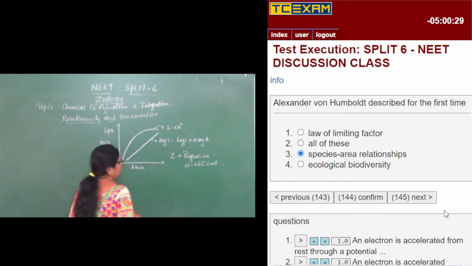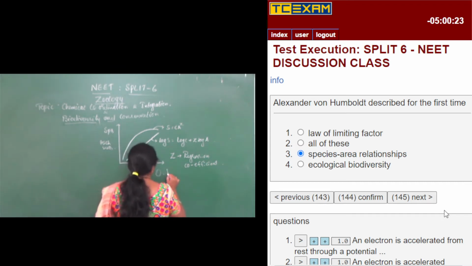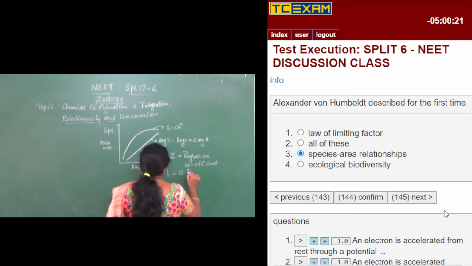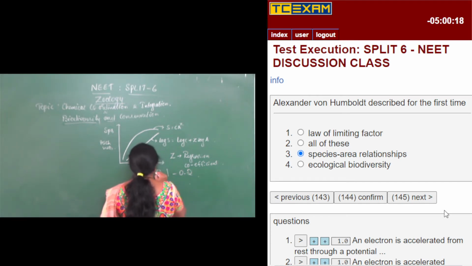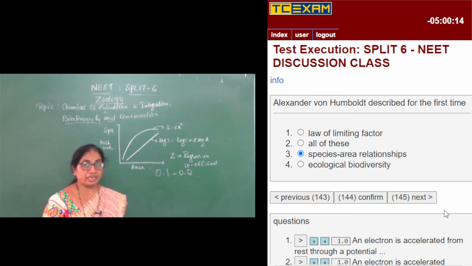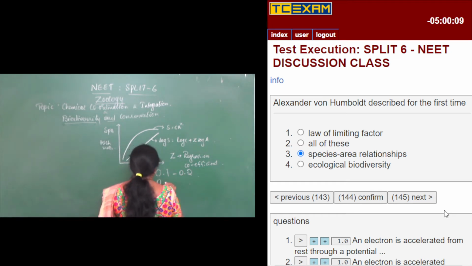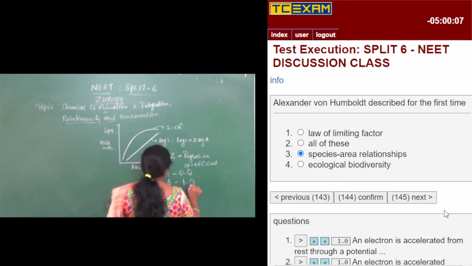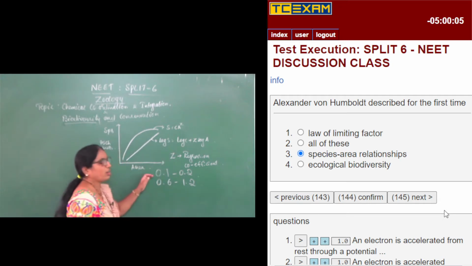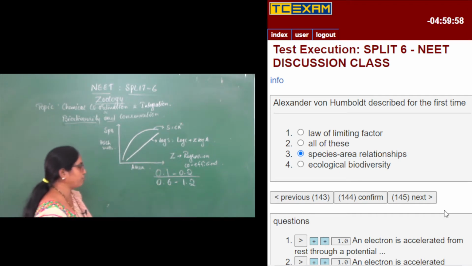In small habitats and for various taxonomic groups, the value of Z will be almost 0.1 to 0.2. When this regression coefficient is calculated by comparing larger habitats like the continents, it goes on increasing up to 0.6 to 1.2. In smaller habitats and for different taxonomic groups, you don't find a large difference in the Z values.